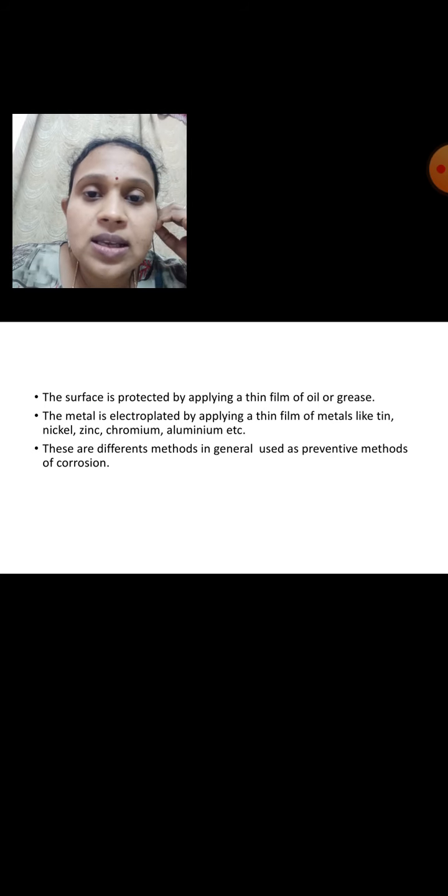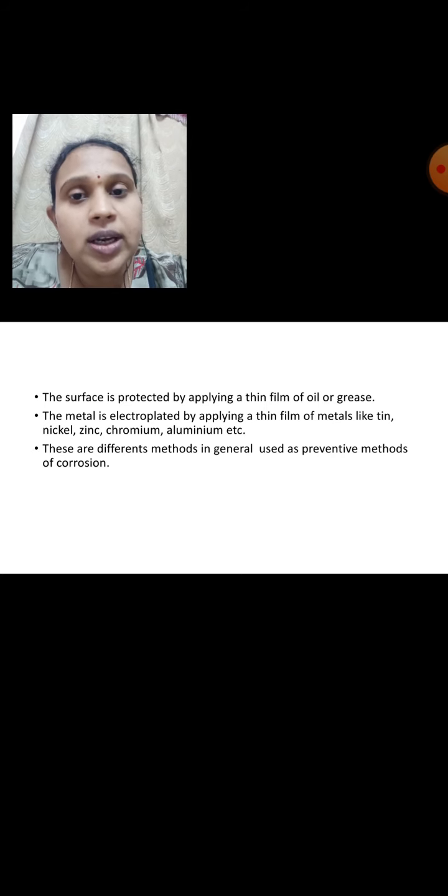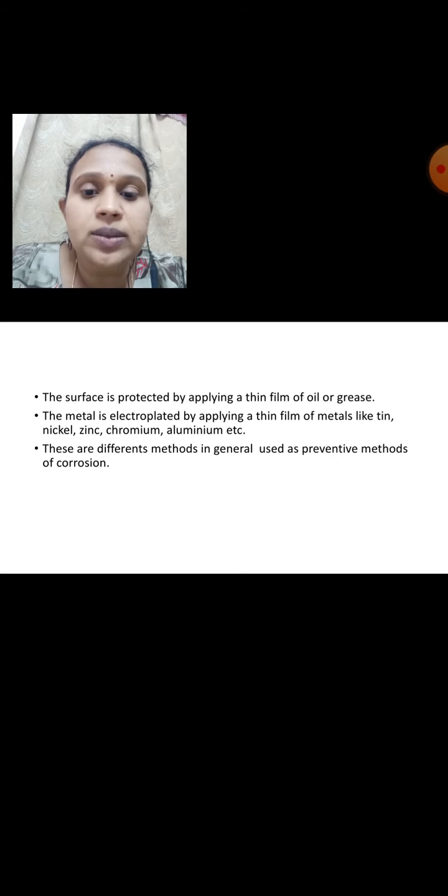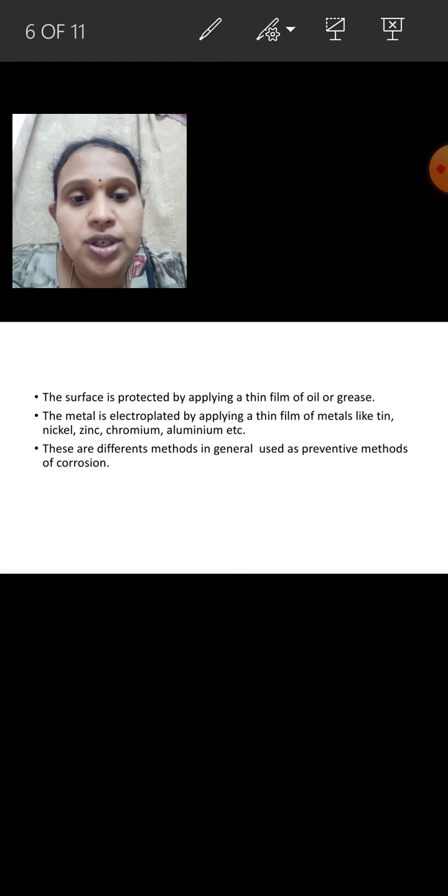So zinc acts as a protective layer on that particular iron article, which does not allow the iron to react with the atmospheric gases. Thereby it will be in a safe zone and it will not get corroded soon. So these are a few preventive methods in general that we use in order to keep metal safe from corrosion.